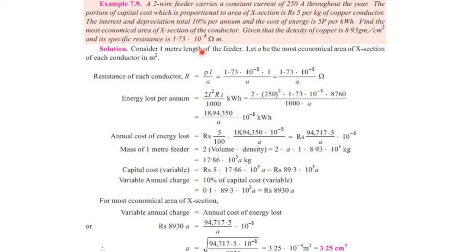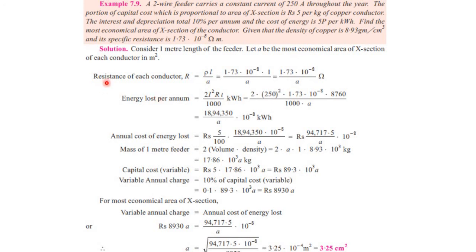In this case, the total length of the feeder is not given, so we will consider only 1 meter length for simplicity. Let A be the most economical area of the cross section of each conductor in meter square. Cross section has to be taken into meter square.